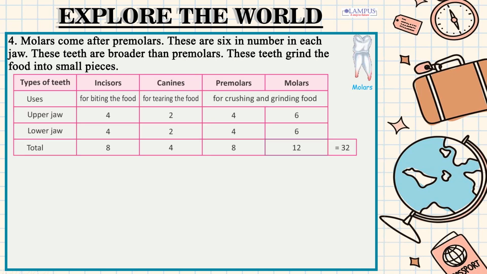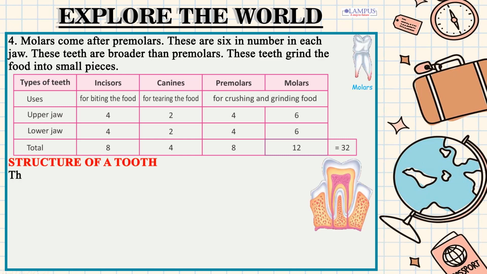Types of teeth: incisors, canines, premolars, molars. Uses: for biting the food, for tearing the food, for crushing and grinding food. Upper jaw 4, 2, 4, 6. Lower jaw 4, 2, 4, 6. Total 8, 4, 8, 12 equals 32.